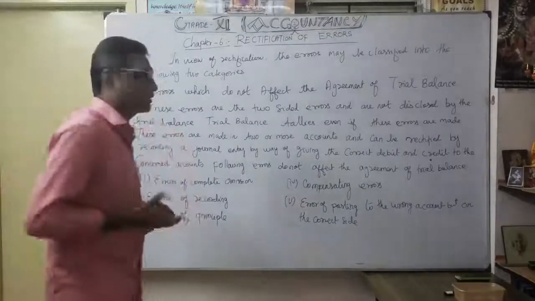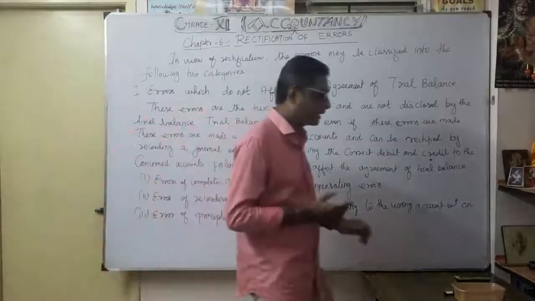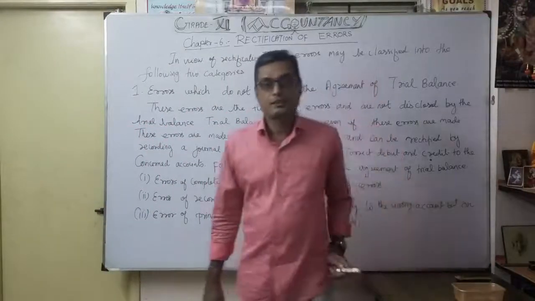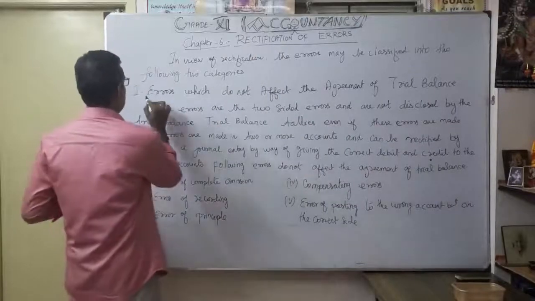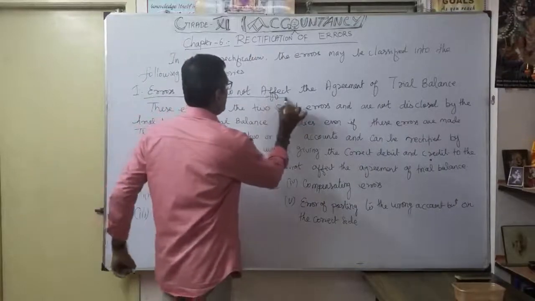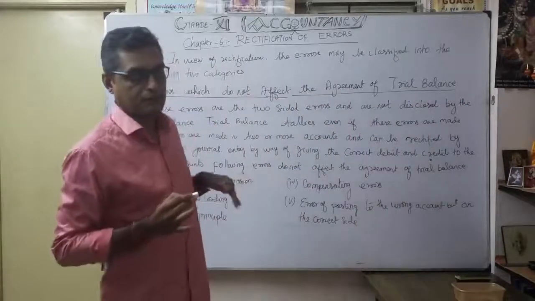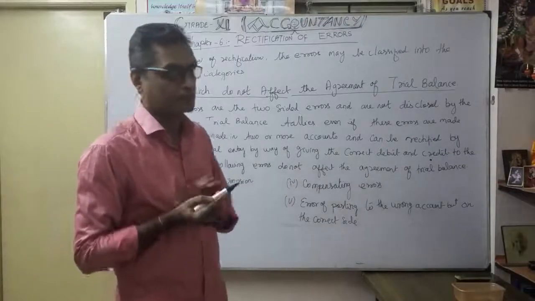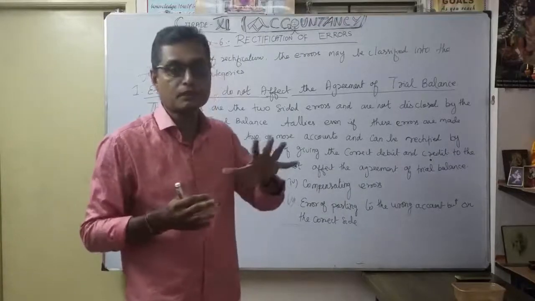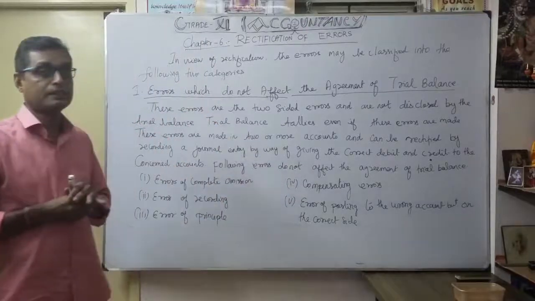In the rectification of errors, these errors may be classified into two categories. Category number one: errors which do not affect the agreement of the trial balance. Category number two: errors which affect the agreement of the trial balance. First we are going to discuss the errors which do not affect the agreement of the trial balance.